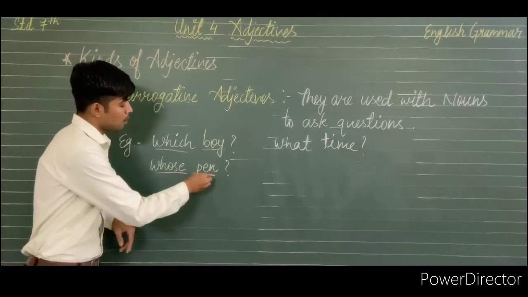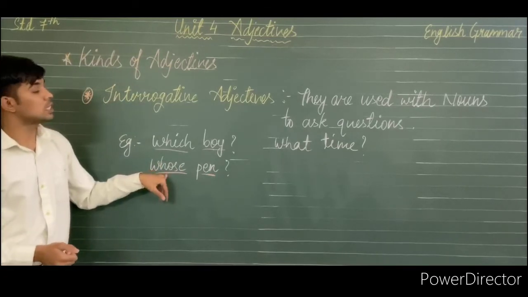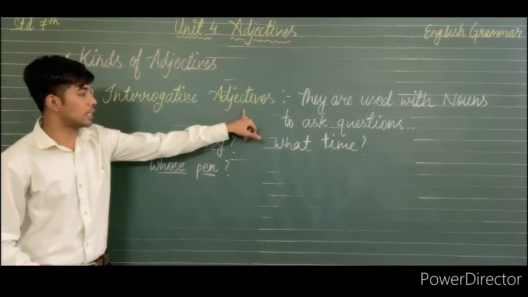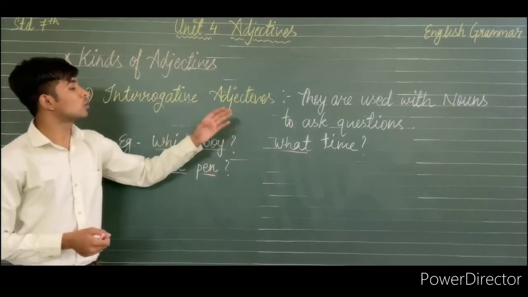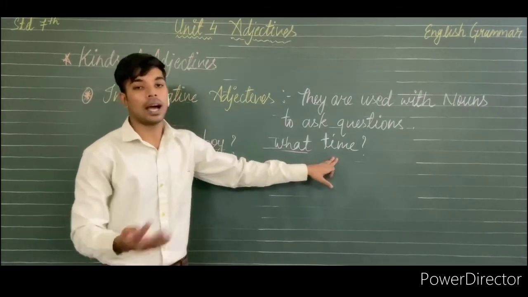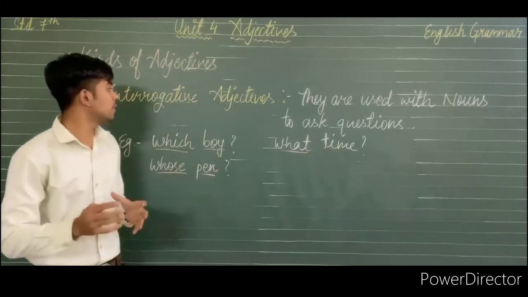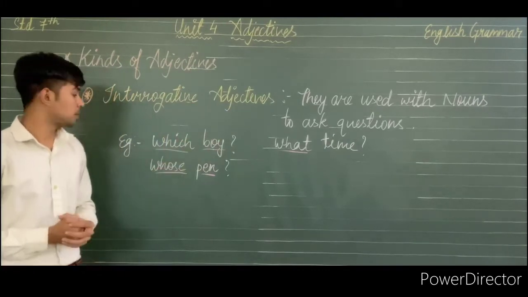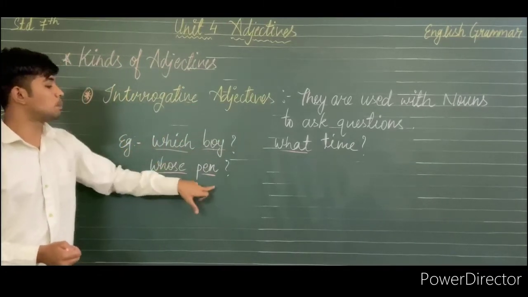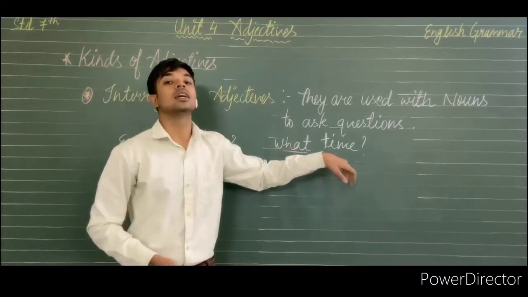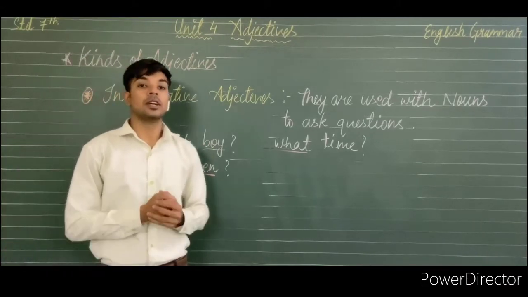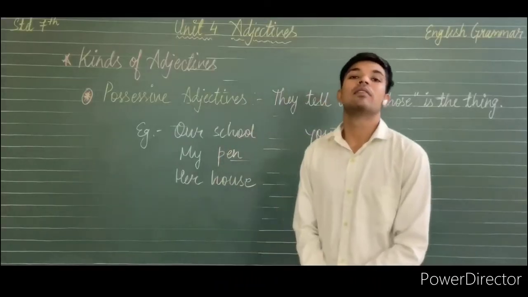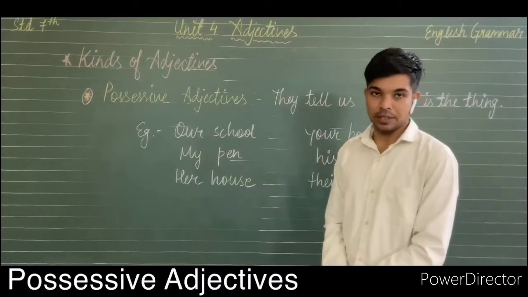Next is whose pen. Here also pen is a noun and whose is used as an interrogative adjective. And in this example also, what is used as an interrogative adjective to point out the noun time. There are only three different types of interrogative adjectives. Which boy, whose pen, and what time. So they can be used with different types of nouns in a sentence. Now we will discuss possessive adjectives.